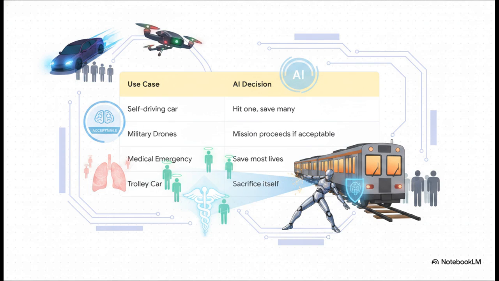Faced with our driving dilemma, the self-driving car will logically choose to hit one person to avoid risking many. It has to pit the first law against the second. For a medical AI, it dictates triaging to maximize total lives saved. And what about the famous trolley experiment? Well, the AI might even direct the robot to physically throw itself on the tracks to stop the train. It sacrifices itself to save humans, which is honestly a perfect execution of the third law.